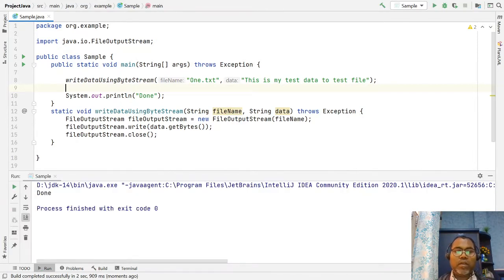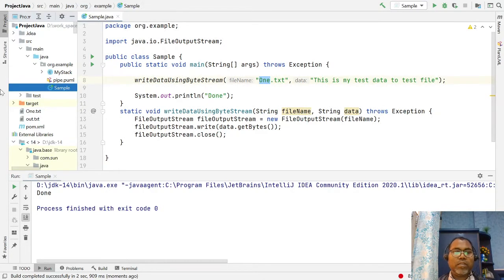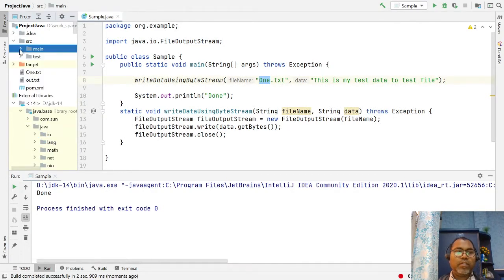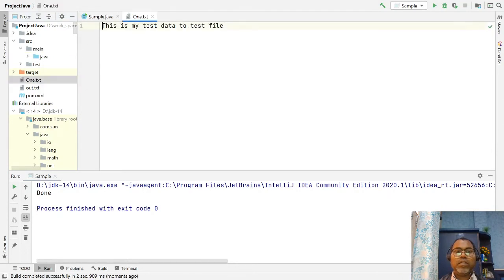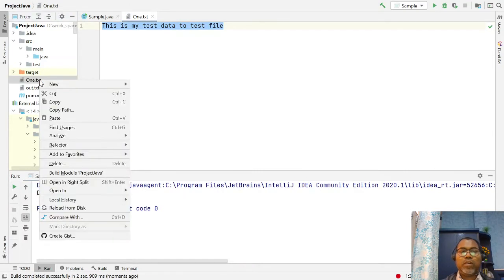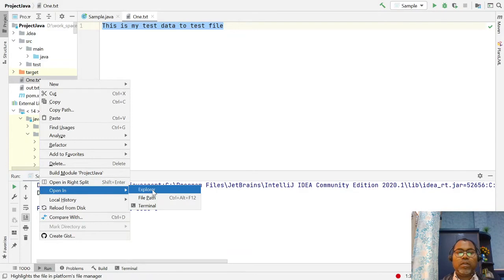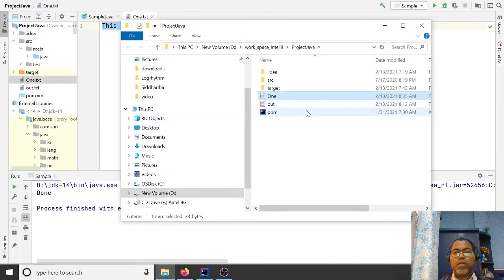it will be done. But how to check whether this file is generated, or how to read it? So first let's check the file. Generally whenever you are writing, inside the main, this is your 1.txt, and here is the data, written by your system. So these are your Java applications writing this one file.